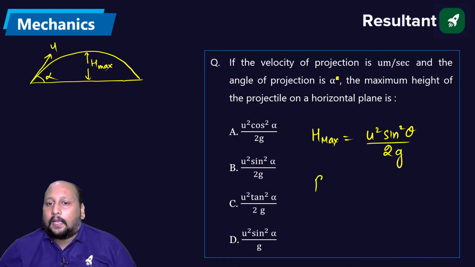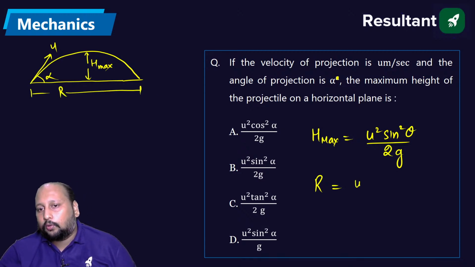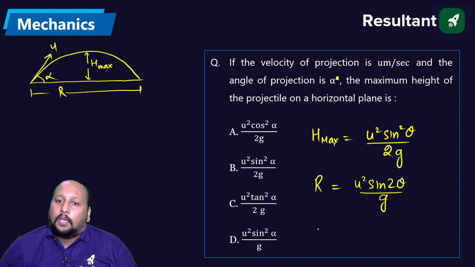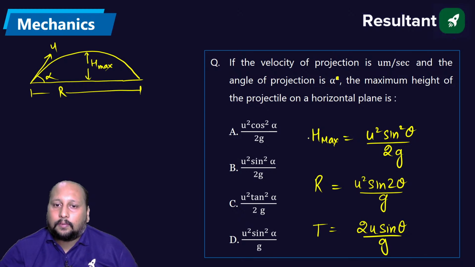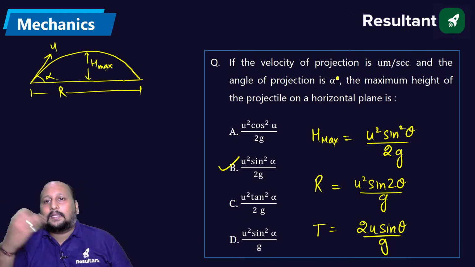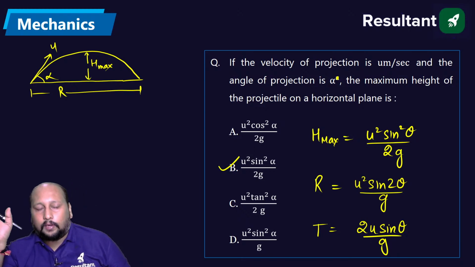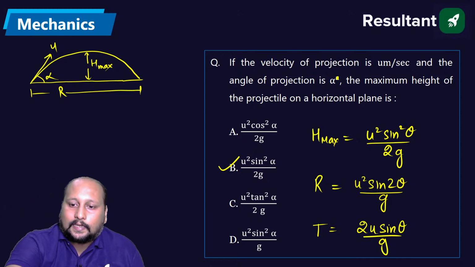If I want to calculate range, मैं सारे formulas यहाँ पे लिख देता हूँ. Range formula is equal to u square sine 2 theta by g. If I want to calculate time of flight, that is 2u sine theta by g. So they're asking about maximum height. Maximum height is option B is the correct answer. ठीक है? If they're asking, let us suppose range formula, time of flight, you can easily calculate by using this. Okay, very good. Option B is correct. Right, चलिए next question.